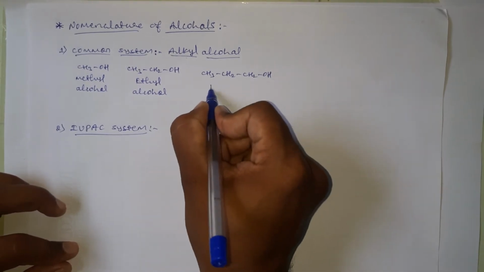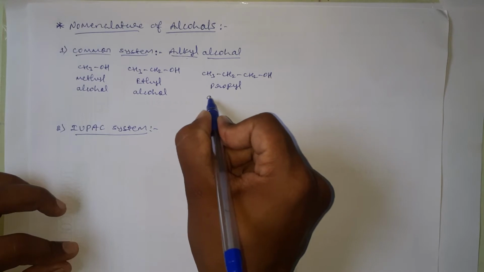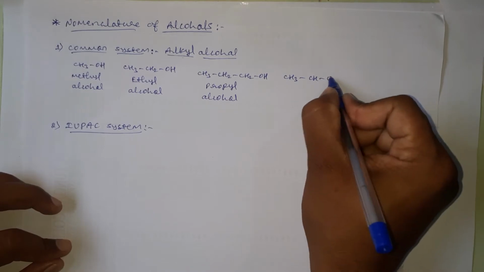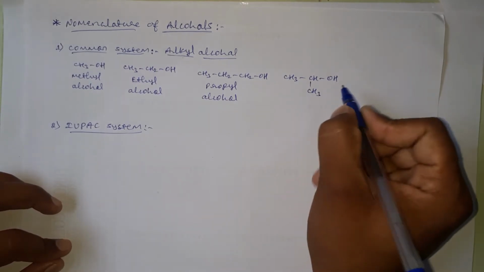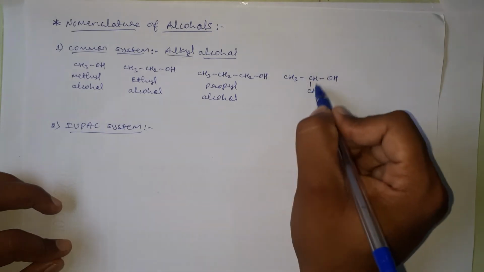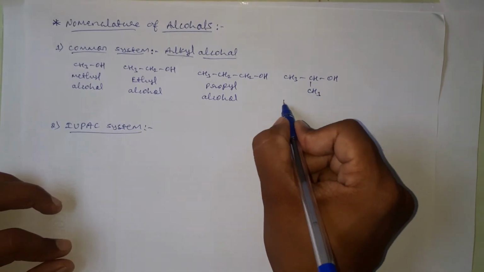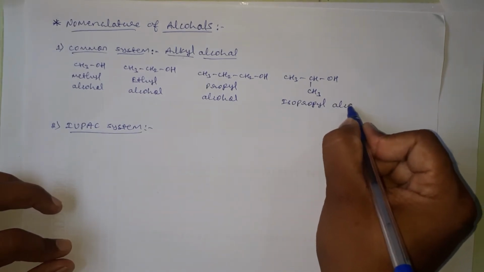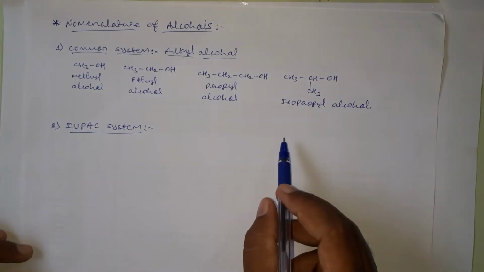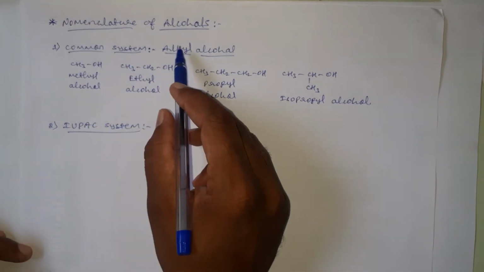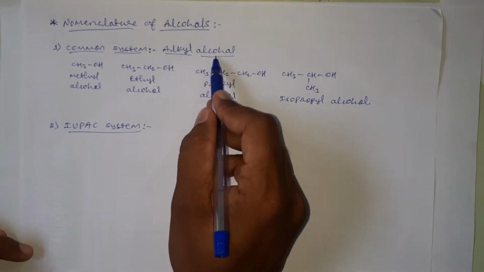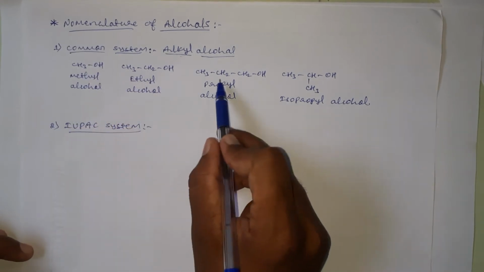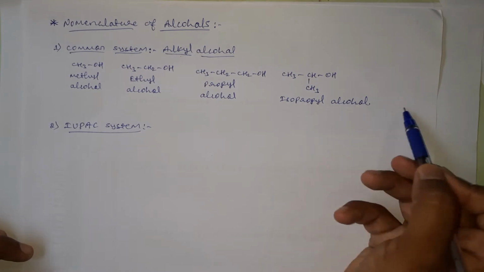CH3CH2CH2OH, and its common name is propyl alcohol. CH3CHOHCH3, and here this OH group is attached to an isopropyl group. Therefore, its common name is isopropyl alcohol. In the common system, the alcohols can be named as alkyl alcohols. For example, methyl alcohol, ethyl alcohol, propyl alcohol, isopropyl alcohol, etc.